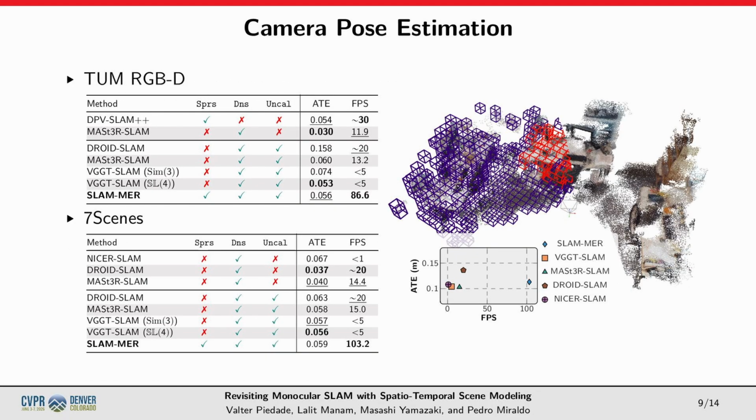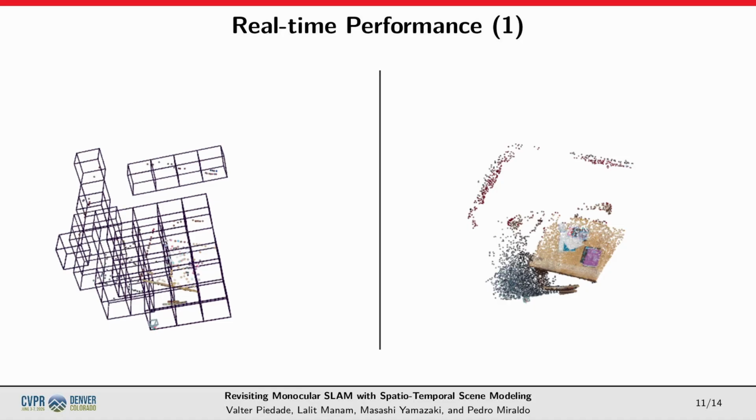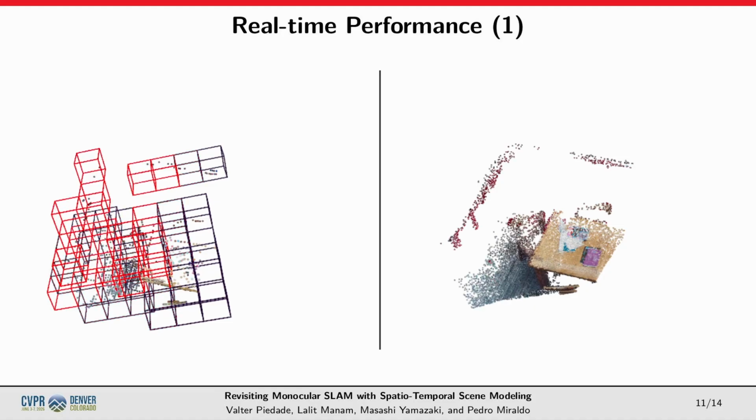We evaluated our approach in camera pose estimation by evaluating the trajectory error in two datasets. We can observe that we are on par in accuracy with the best methods with a substantial improvement in efficiency. Secondly, we evaluate 3D reconstruction. We note that we are the best performing in accuracy. However, due to the sparse anchors used, completion and chamfer distance metrics do not reach the values of the dense approaches. Here's an example of the pipeline running in real time.